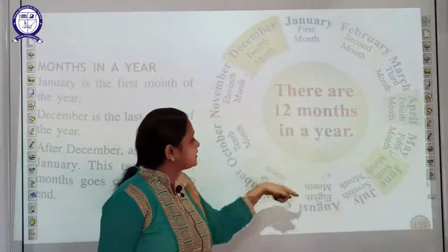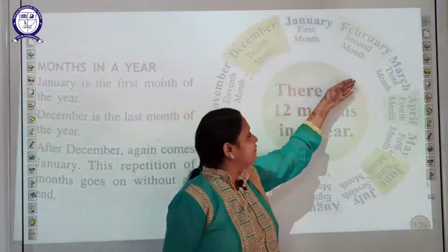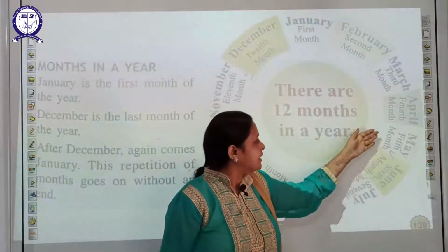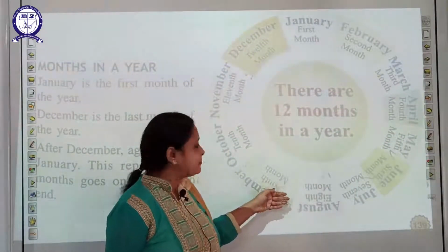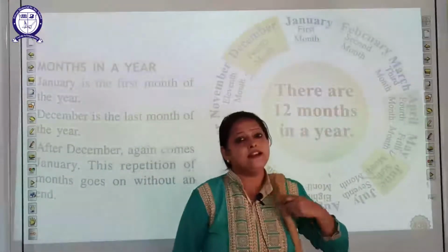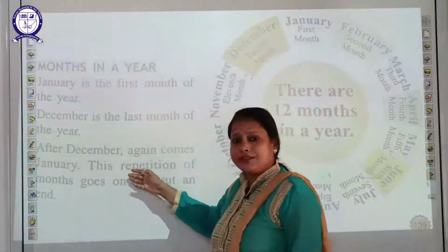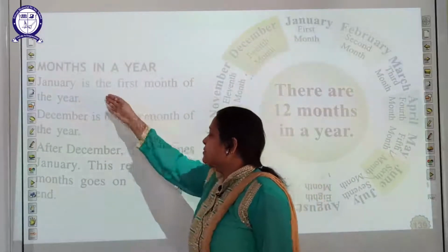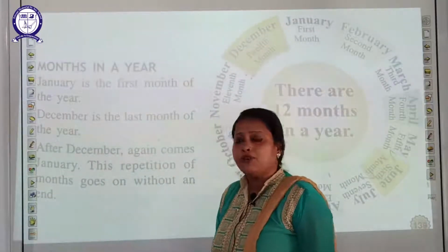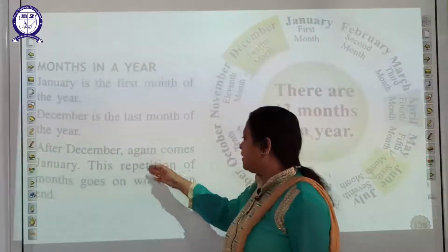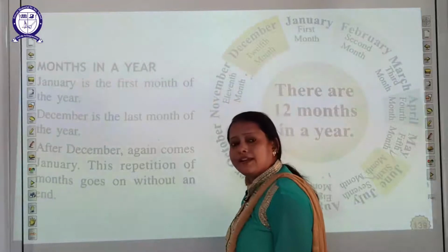So this is a cycle. You can see here the cycle of the months: January, February, March, April, May, June, July, August, September, October, November and December. December is the last month. Now we will read some statements related to months in a year. January is the first month of the year and December is the last month of the year, and after December again comes January. This repetition of the months goes on without an end.